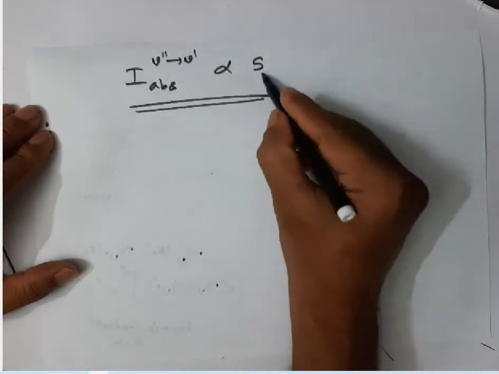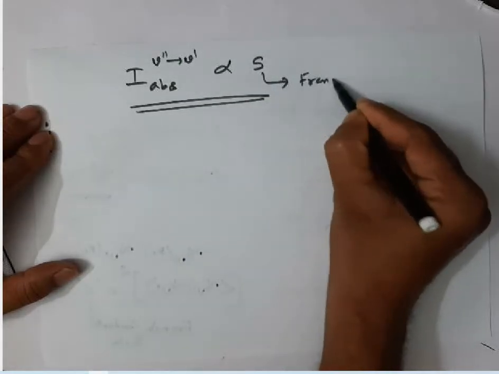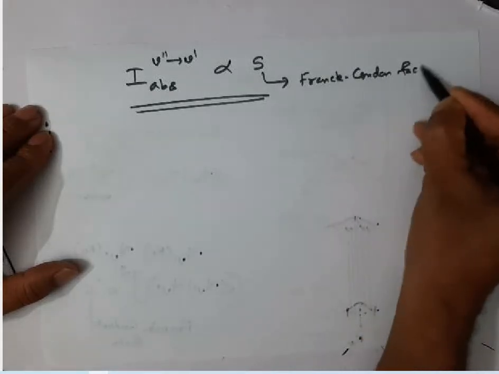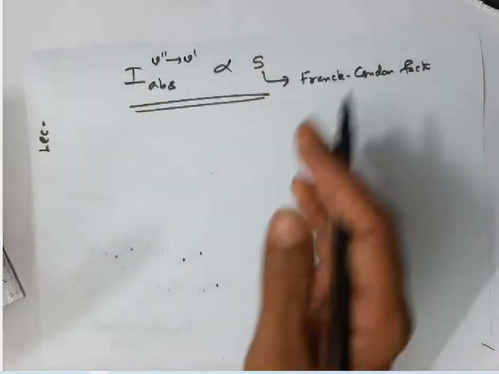This is called the Franck-Condon factor. This Franck-Condon factor consists of the square of the overlap integral.